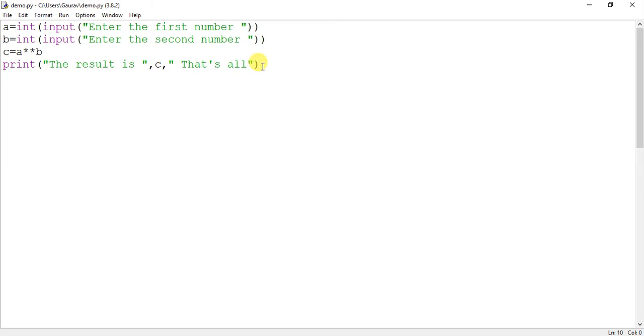And if you have an Android smartphone, then you should download Pydroid 3. There is an app available at the Play Store and you can run the programs on your mobile also. Okay, so practice is the key for programming. The more you practice, the more efficient your foundation of programming will become. Try to solve all those programs that were given to you as assignments in the previous video and the theoretical questions also. And if you have any problem, you can get back to me through the comment section. I will try to help you out.